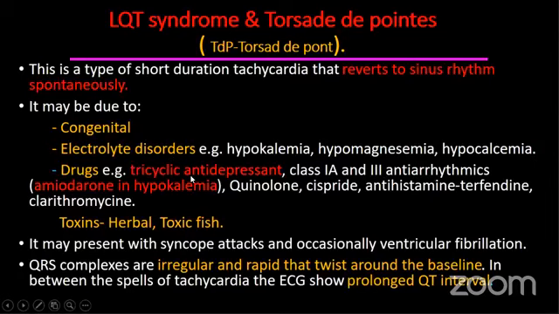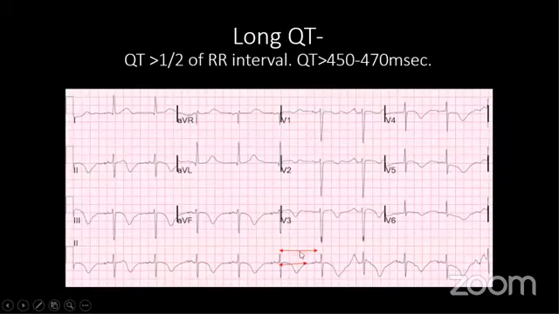Tricyclic antidepressant is a very notorious drug, and toxic herbals sometimes may produce long QT and torsades de pointes. And this is a very important tip regarding long QT. If you see the RR interval and QT interval, approximately if the QT interval is more than 50% of the corresponding RR interval, it will be considered long QT syndrome. In general, corrected QTc more than 450 milliseconds in male, more than 470 in female, is called long QT.